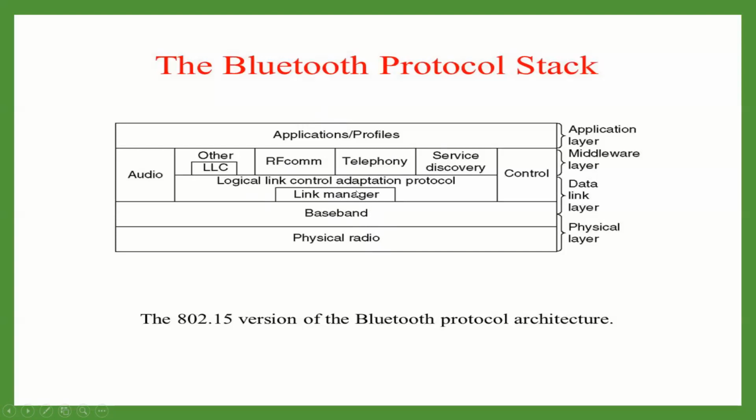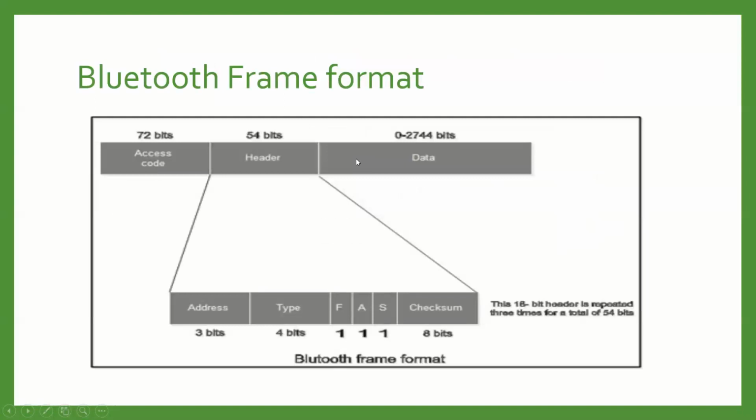The third function performed by this layer is quality of service. It handles the quality of service requirements both when links are established and during normal operation. It also enables the devices to negotiate the maximum payload size during connection establishment. So these three basic functions are performed by the L2CAP layer. Then the layer above is the application layer, which deals with the user's device. Then we have the Bluetooth frame format.